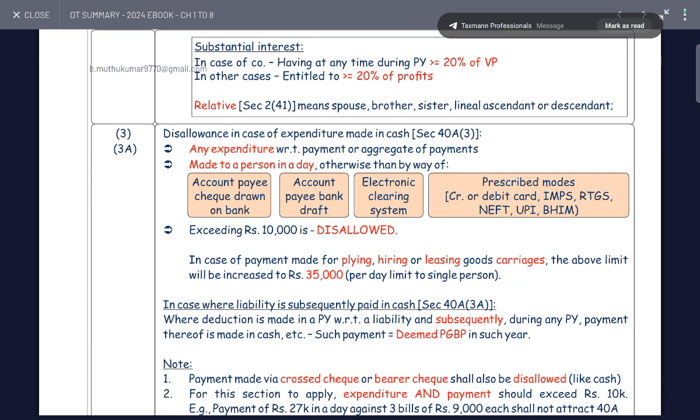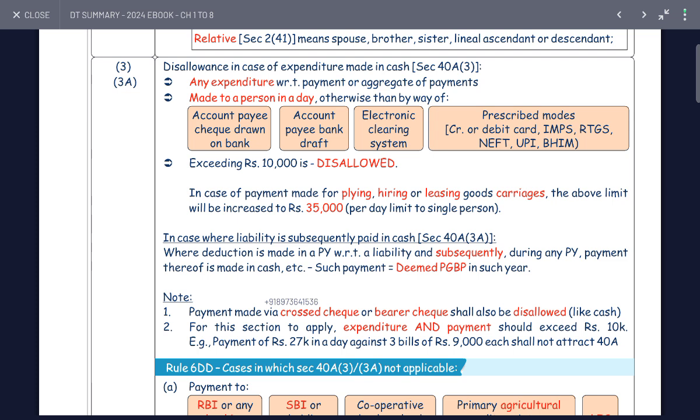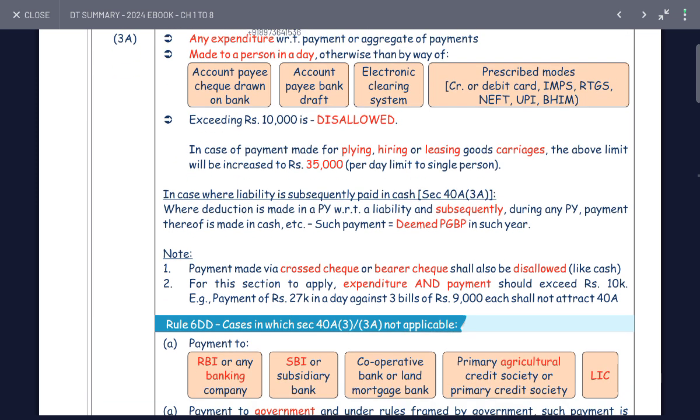Section 40A(3): disallowance in case of expenditure made in cash. Any expenditure or payment made in a day otherwise than by account payee cheque, account payee bank draft, or the prescribed electronic modes such as ECS, credit card, UPI, IMPS, exceeding 10,000 is disallowed. The limit is increased to 35,000 per day in the case of payment made for plying, hiring, leasing and goods carriage.